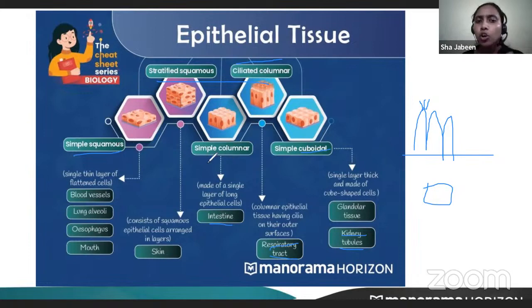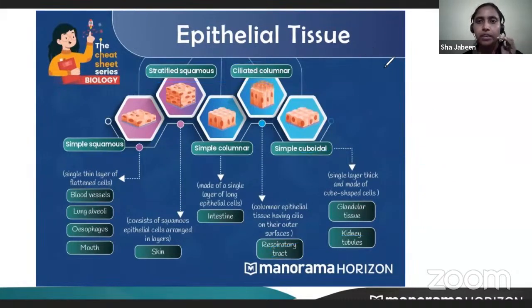Columnar helps in absorption. It is found in the intestine. Ciliated helps in the movement of substances. Then simple cuboidal actually provides the base of the kidney tubules. It helps to provide the thickness for kidney tubules. So these are the functions of epithelial tissues. Now let's move on to the next tissues.